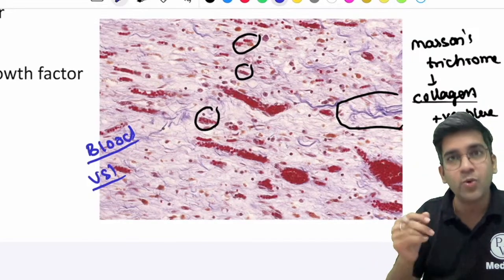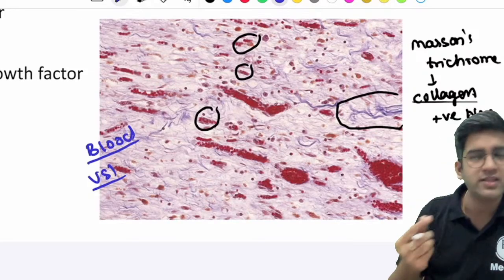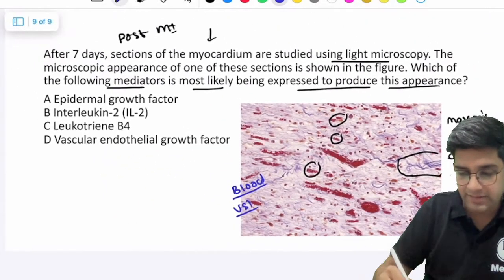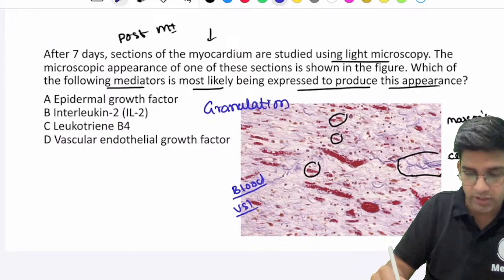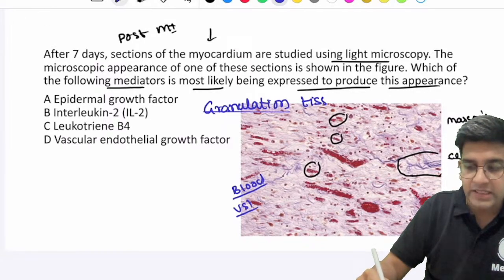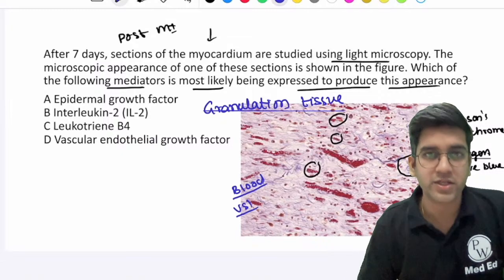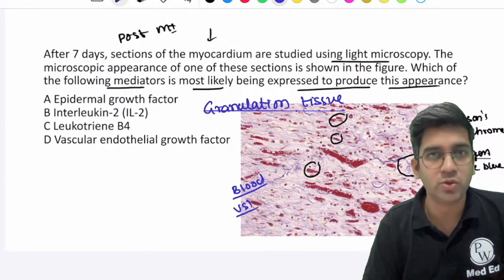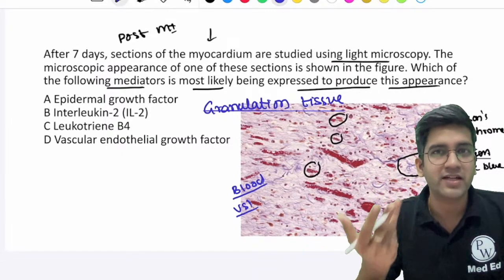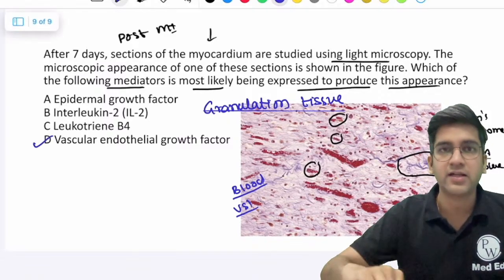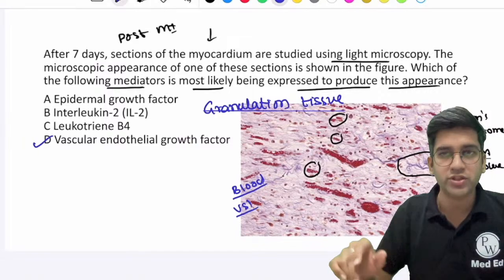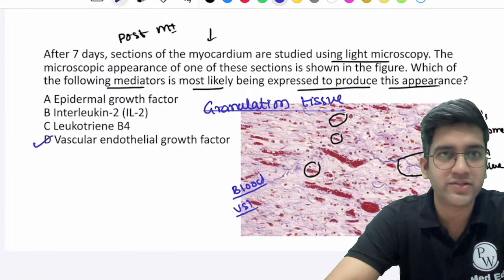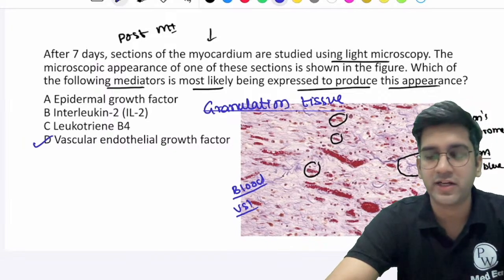I have lots of new angiogenesis, tiny capillaries, and I have collagen, which, like some of you said, is classically seen in a tissue called granulation tissue. The main reason for granulation tissue formation is vascular endothelial growth factor, because as you can see, it's a blood vessel, right? So option D is the right answer, vascular endothelial growth factor. So that's about this question, and we'll come to the end of today's discussion, right? Any doubts, do let me know. If not, we'll call it a day.